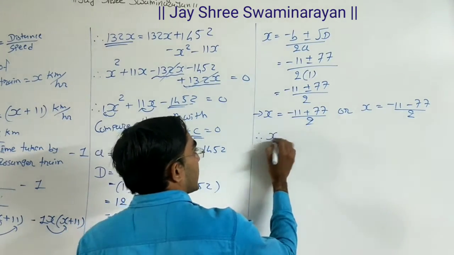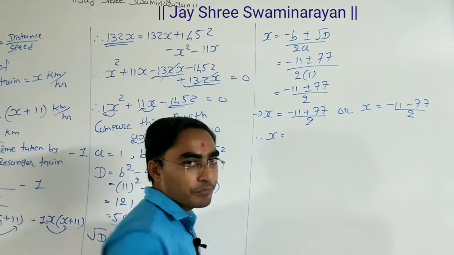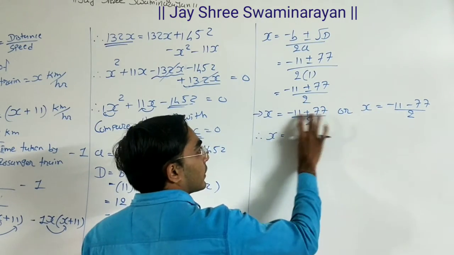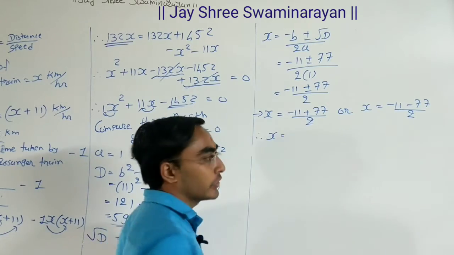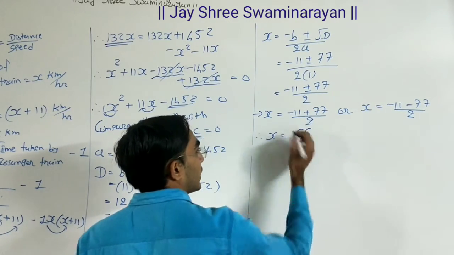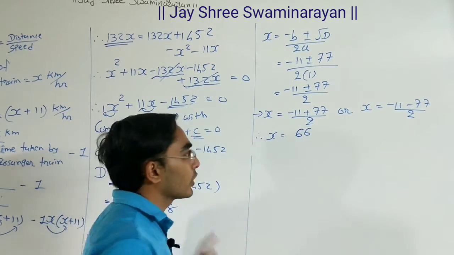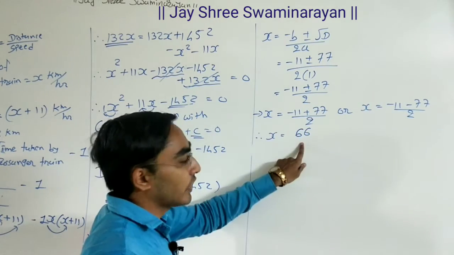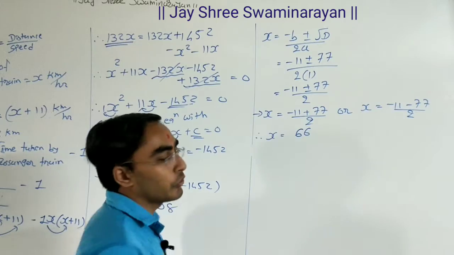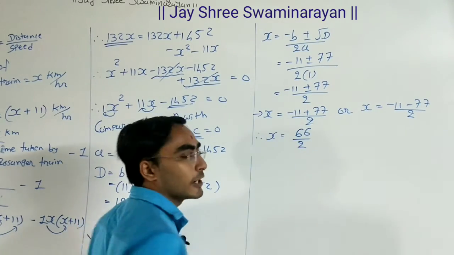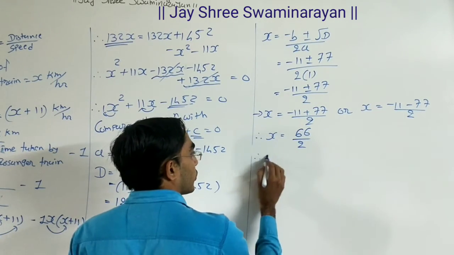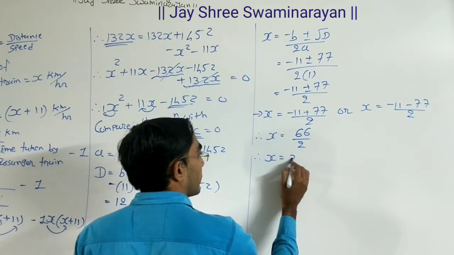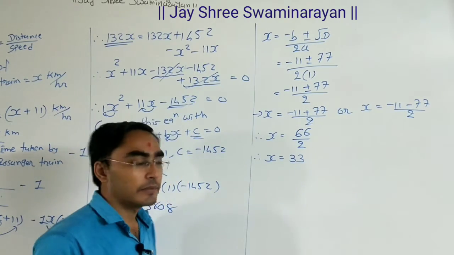Now here plus minus. Minus 77 minus 11, 66, the big number's sign is positive, so positive, divided by 2. So x is equal to 66 by 2, it is 33.